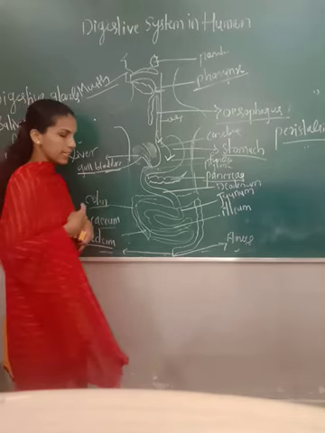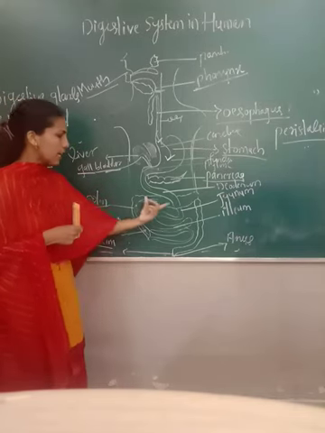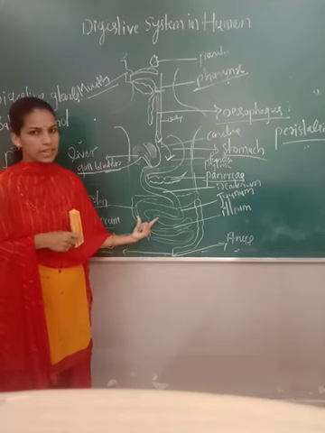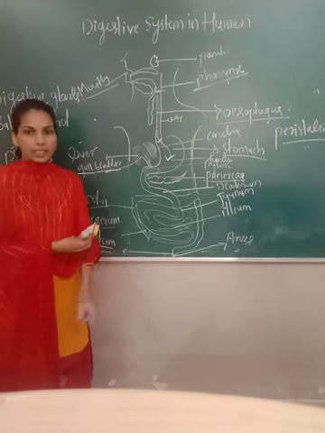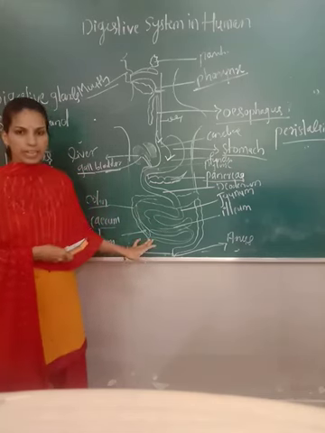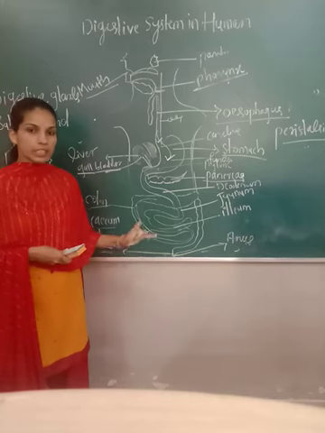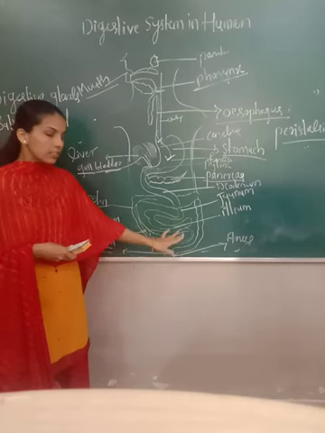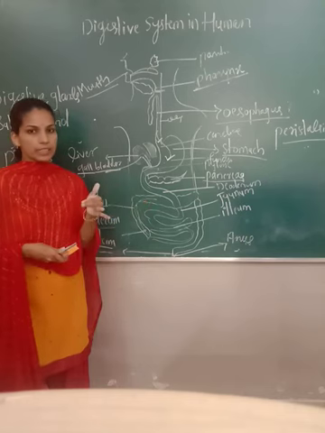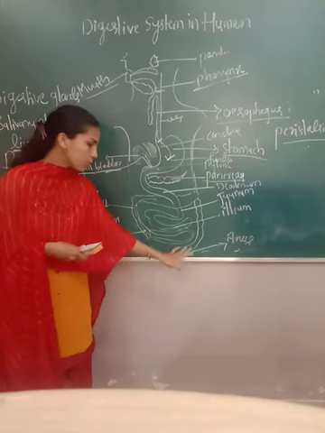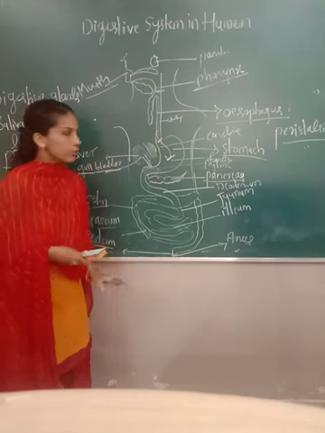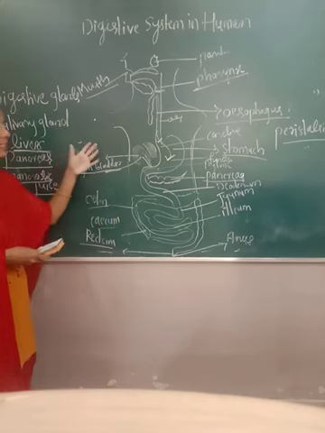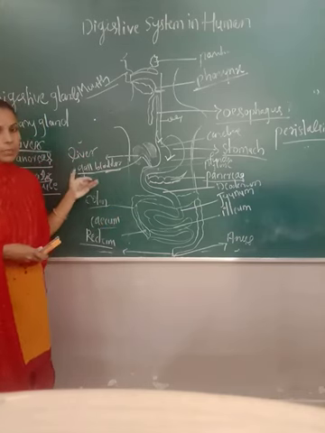So this entire digestion of protein and lipid occurs in the small intestine and the large intestine. Final digestion takes place in the large intestine, and the remaining undigested matter goes outside the body. So this is regarding the digestive system in human beings.